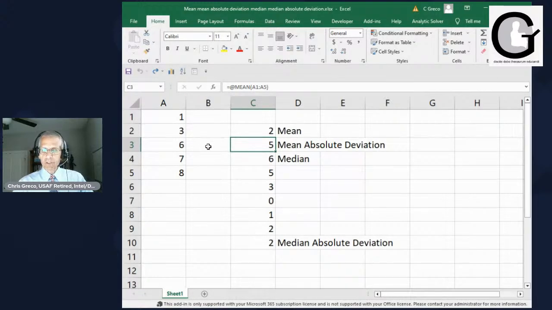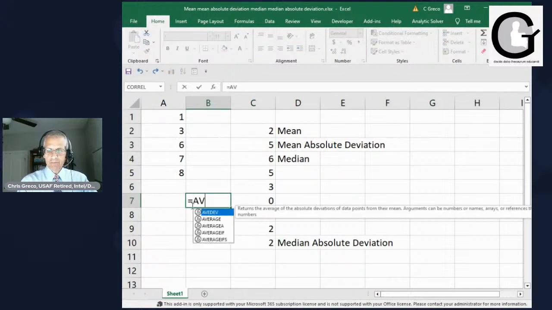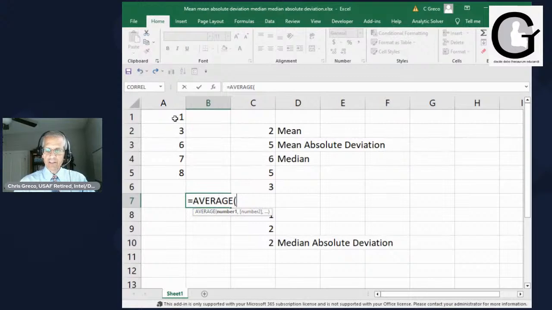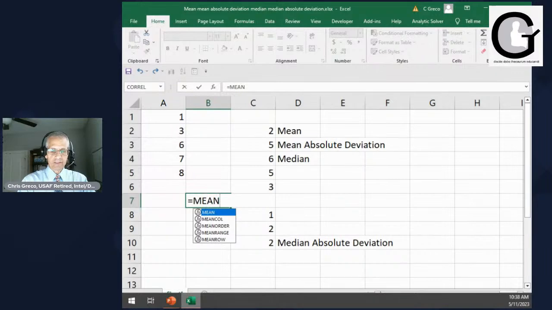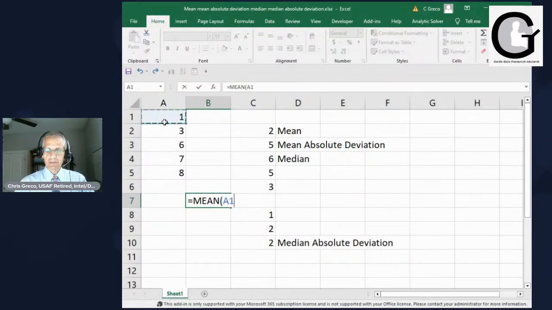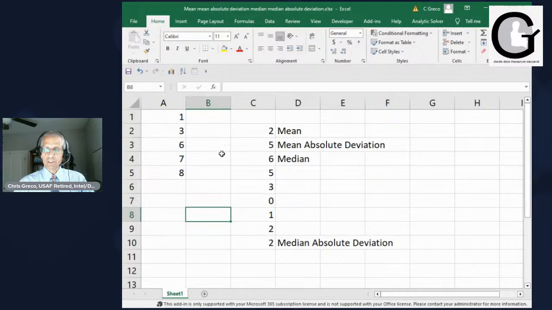Now, basically what we're going to do is the mean is going to be an average. So you could do average, and you could take each of these and you get your average of 5. Okay? Easy enough, right? Or you could do the actual mean, same thing. So what you do is you have these average or mean, and that works out fine, and it's a good way of doing that.